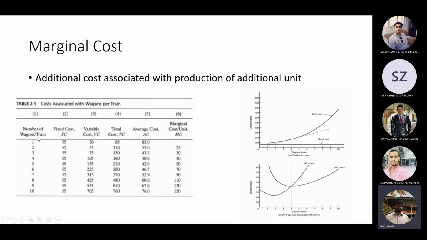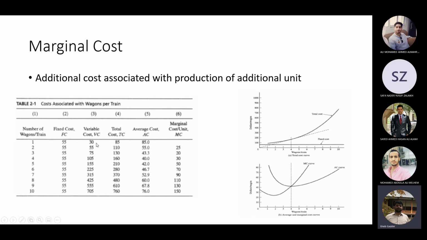Okay, so this is another example. We have the number of wagons per train. Trains are made up of individual units, right? Each unit is known as a wagon. So the fixed cost from 1 to 10 wagons per train is the same, 55. Whether you are running a train of 1 wagon or 10 wagons, the fixed cost will remain the same. This is basically the cost of the railway track and the stations and so on.